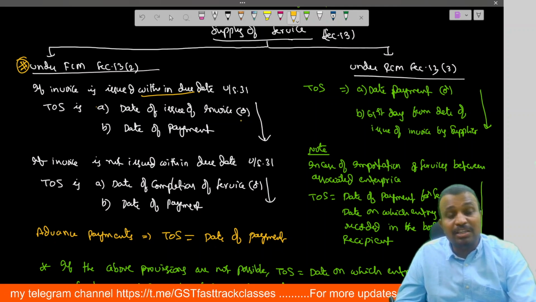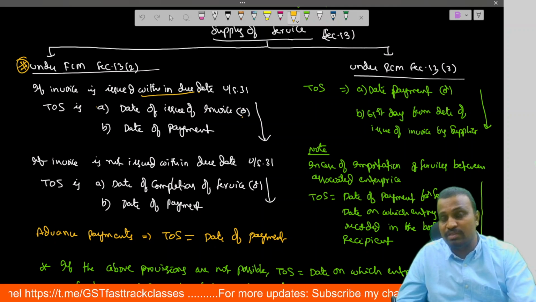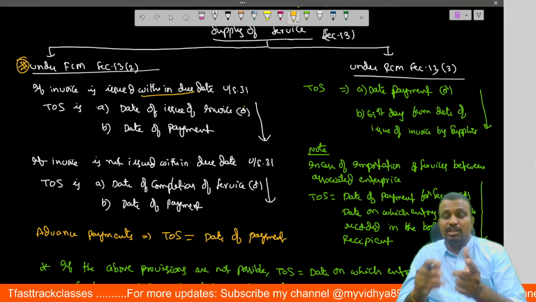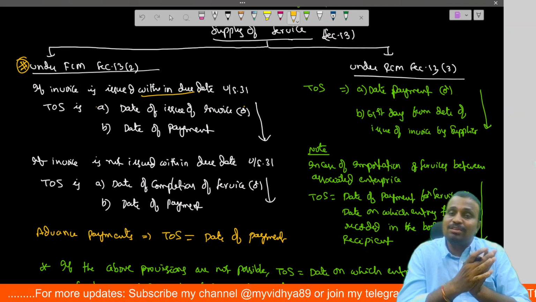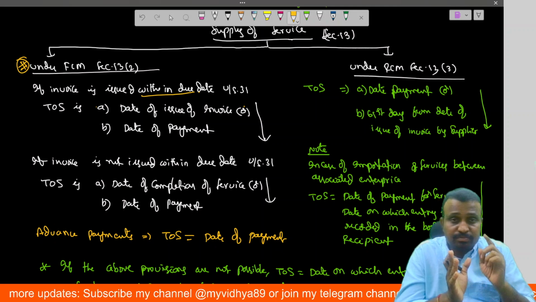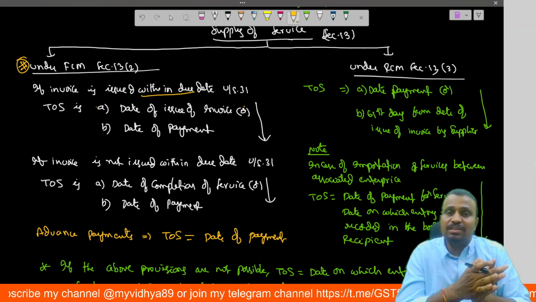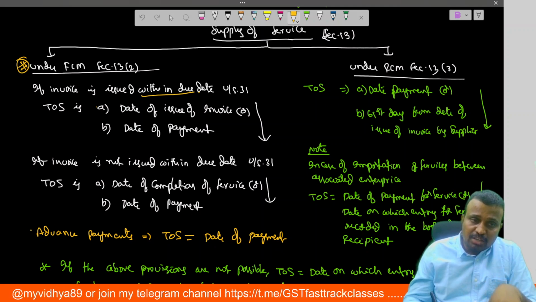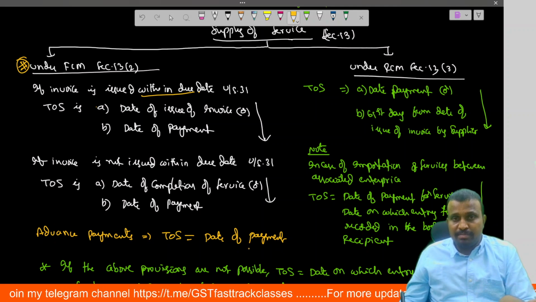And if the invoice is not issued within the due date, then the time of supply is the date of completion of service or date of payment, whichever is earlier. So remember, if the invoice is issued within the due date, then the date of issue of invoice or date of payment, whichever is earlier. If the invoice is not issued within the due date, the date of completion of service or date of payment, whichever is earlier. Okay. Then, remember, in case of advance payments, the time of supply is the date of payment.